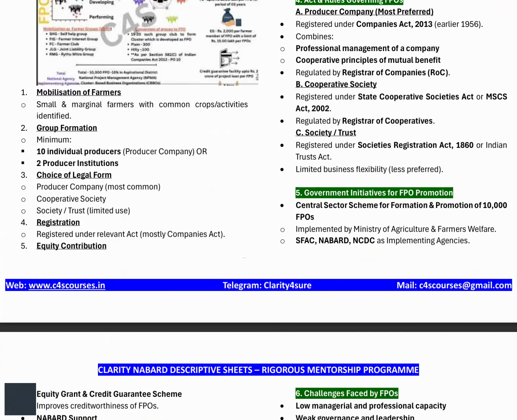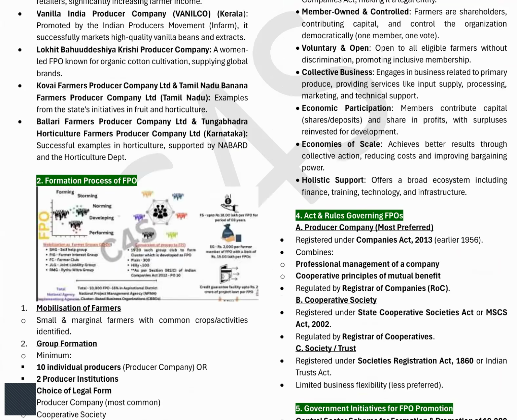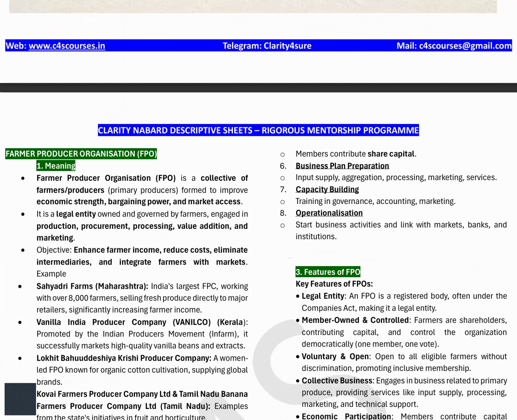First you should know what an FPO is. Farmer Producer Organization. Again, the definition is important. Many of you know FPO, but you cannot define what an FPO is. It is a collective of farmer producers formed to improve the economic strength, bargaining power and market access of the farmers. You should write like this only: the definition, then the objective, in the introduction. Enhance farmers' income, reduce cost, eliminate intermediaries, and integrate farmers with the market.